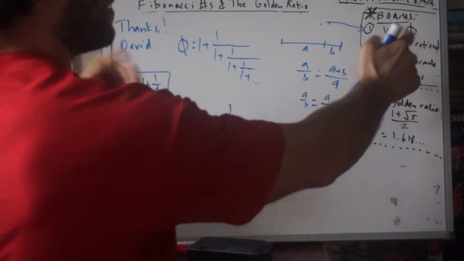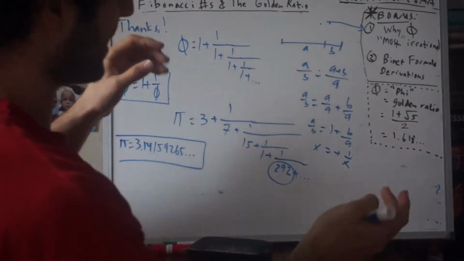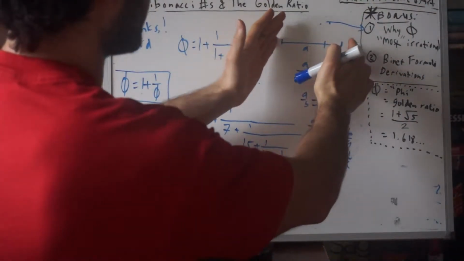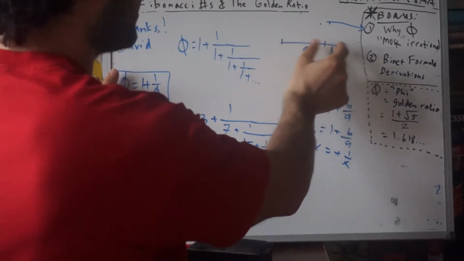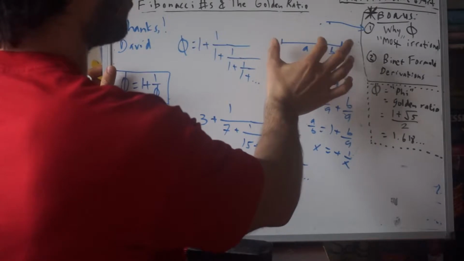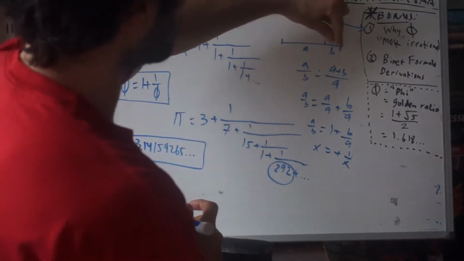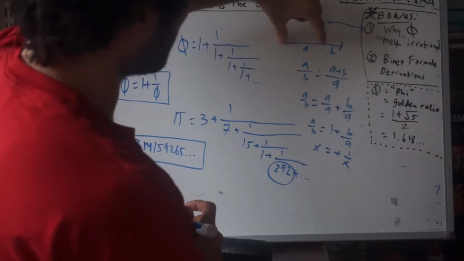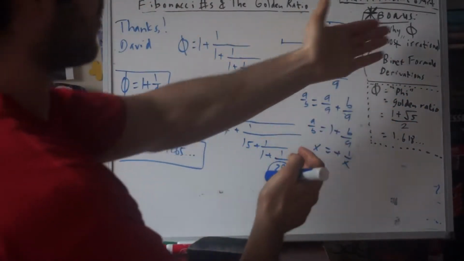You can derive phi in many ways: from the limit of the Fibonacci series, or golden rectangles. In this case, I'll just use the golden segment. So you have a line segment, and we want to split it in such a way that A to B is the same proportion as A plus B is to the larger segment. In other words, the larger is to the smaller as the entire thing is to the larger. So that's another way of deriving phi.